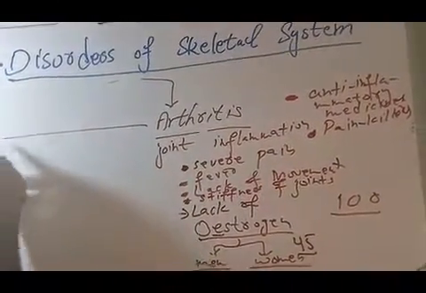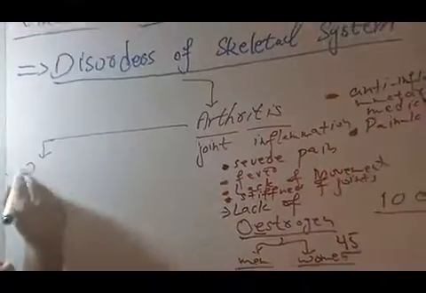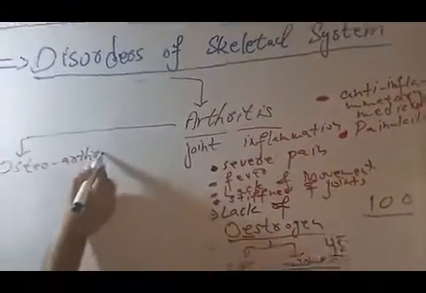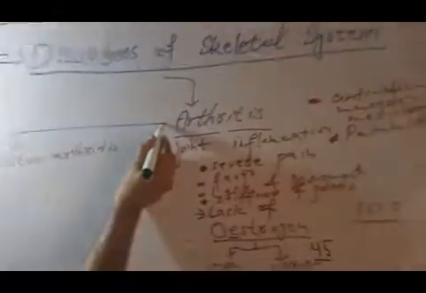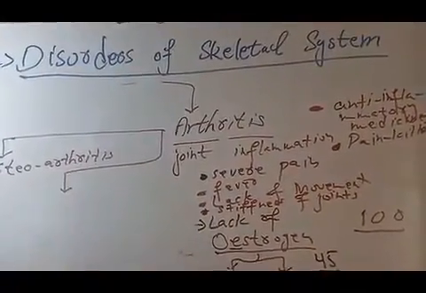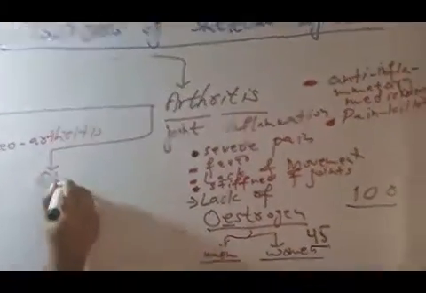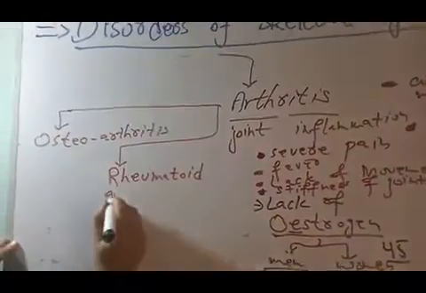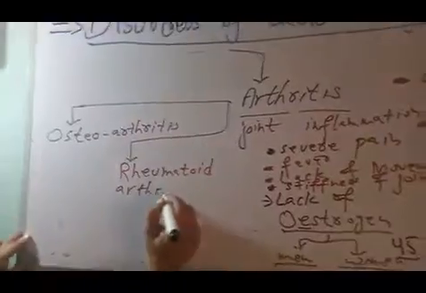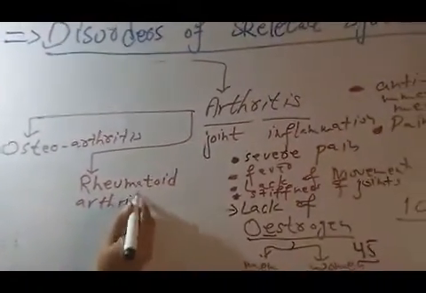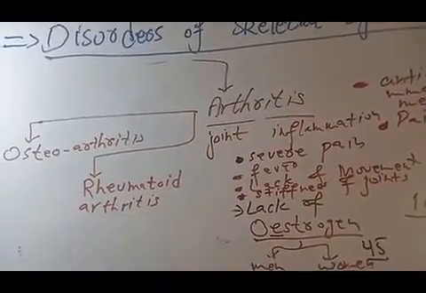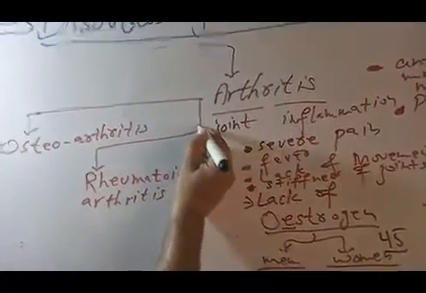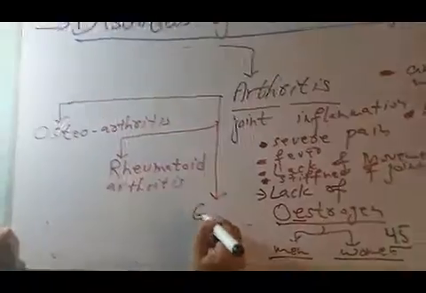One is osteoarthritis. Other is rheumatoid arthritis. And the third is gout.